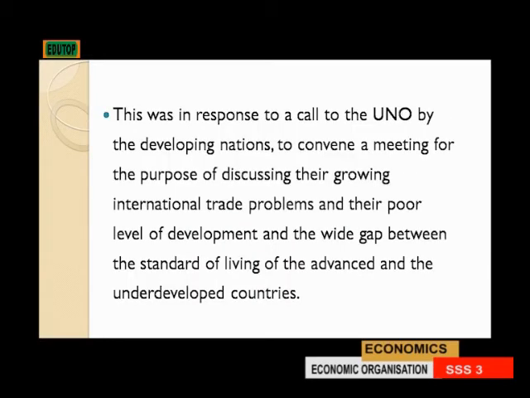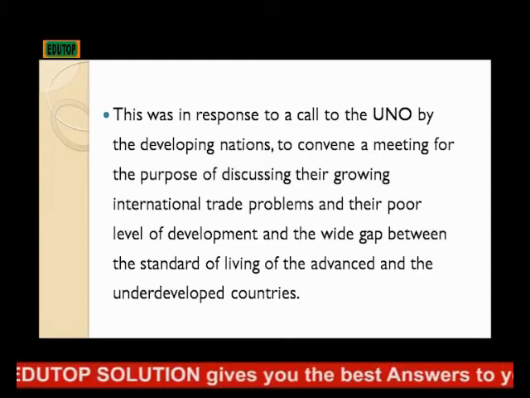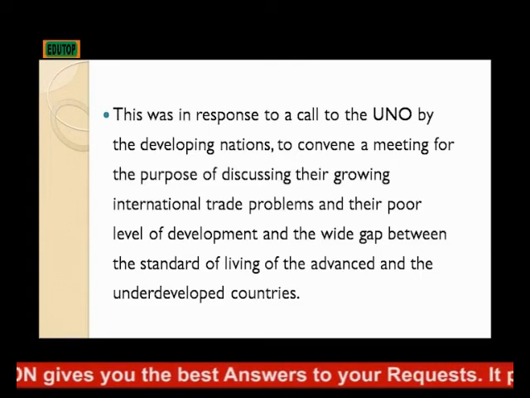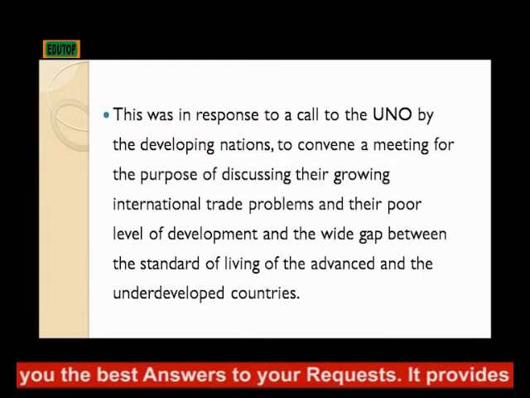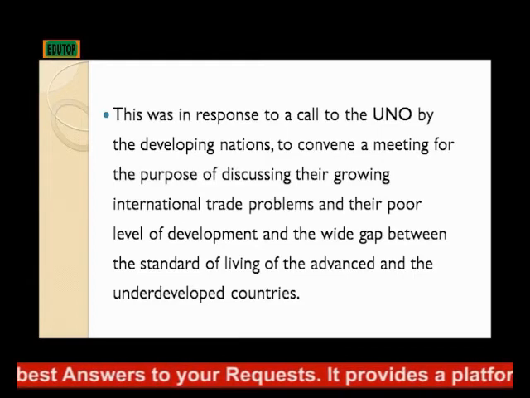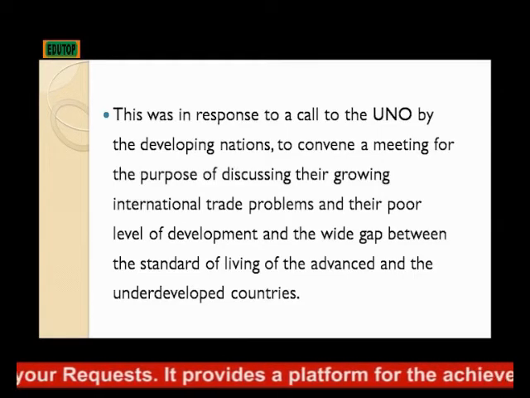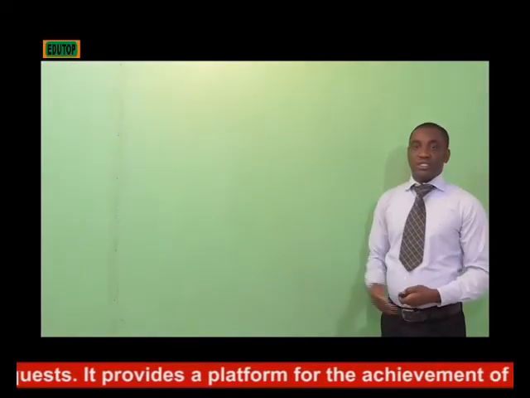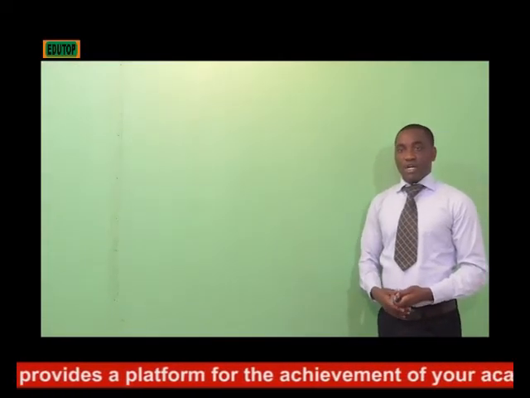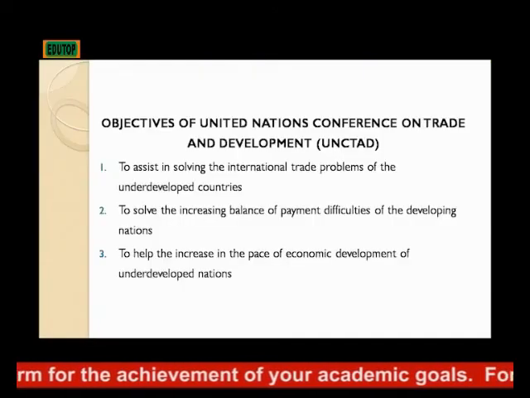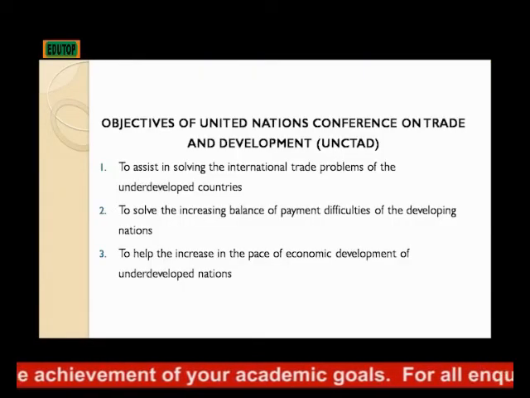This was in response to a call to the UNO by the developing nations to convene a meeting for the purpose of discussing their growing international trade problems and their poor level of development and the wide gap between the standard of living of the advanced and the underdeveloped countries. That was the reason for calling for this organization.